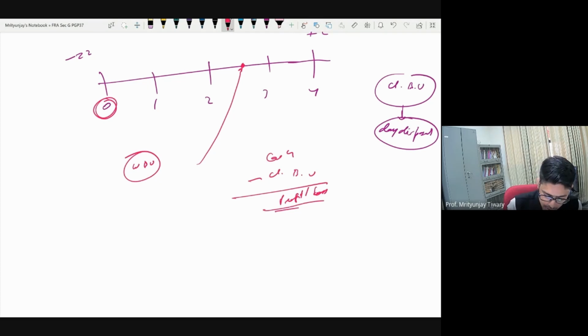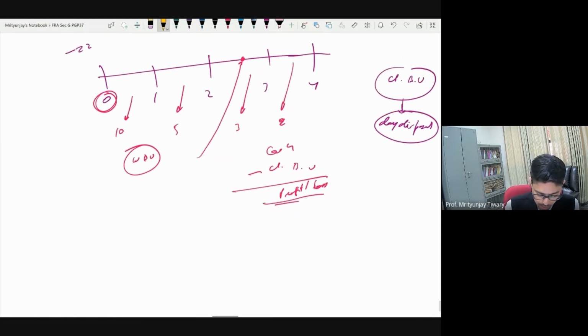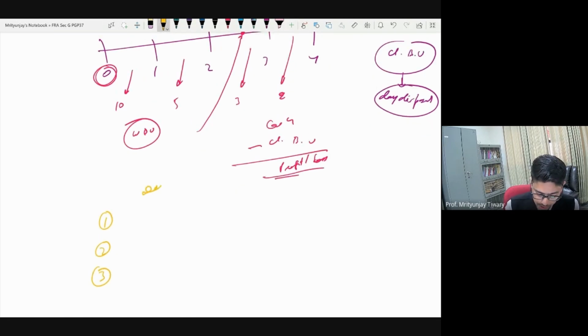So first year WDV depreciation was 10 lakh rupees, around 9.9 something. Second year depreciation was 5 lakh. Then third year depreciation was 3 lakh and fourth year depreciation was 2 lakh. Some rounding off has happened just to keep the numbers simpler. Let us say this is how we are going to provide depreciation. Now, how would the numbers have stacked up in years 1, 2, and 3? Let us say this is depreciation and this is closing book value. In year 1, you would have provided a depreciation of 10 lakh rupees. Closing book value at the end of the first year would have been 22 minus 10, that is 12 lakh.